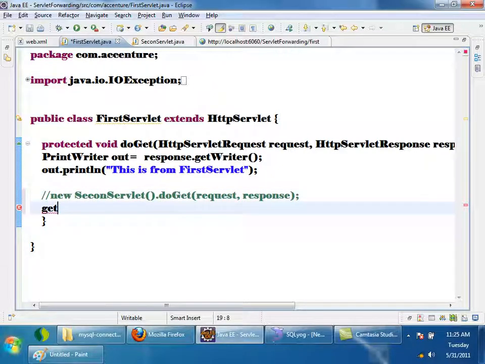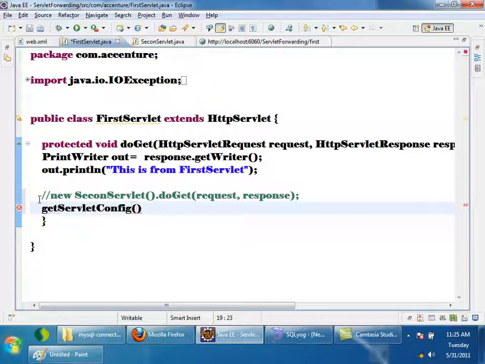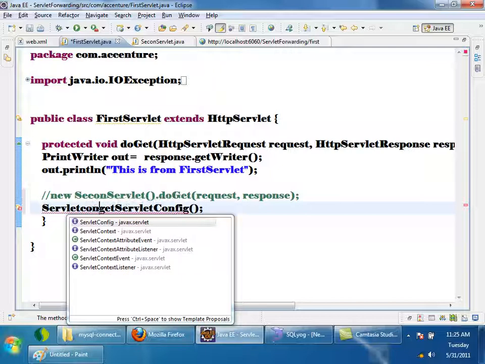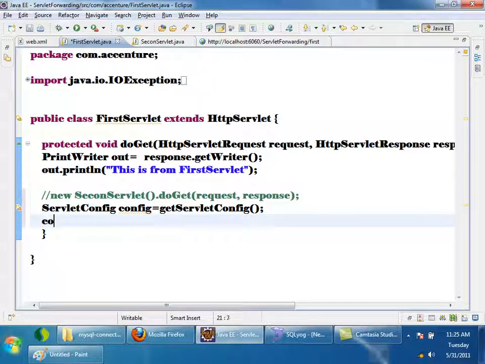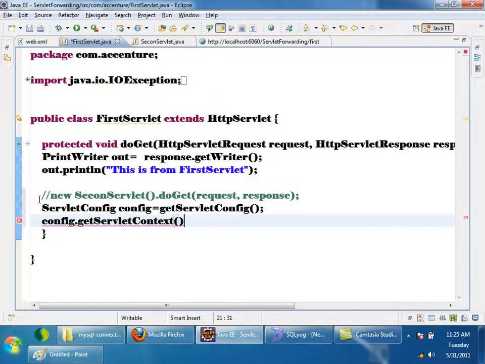First, get a reference of servlet config. I will get a reference of servlet config. Then by using config, I should get the reference of servlet context. I will take it in servlet context.